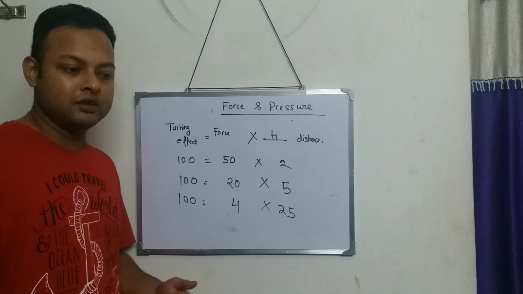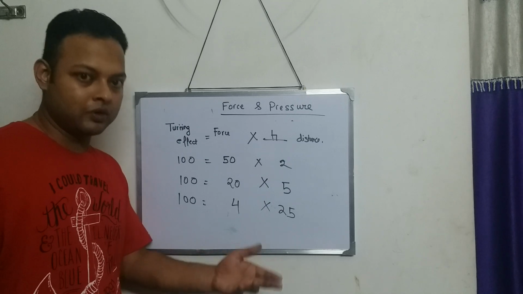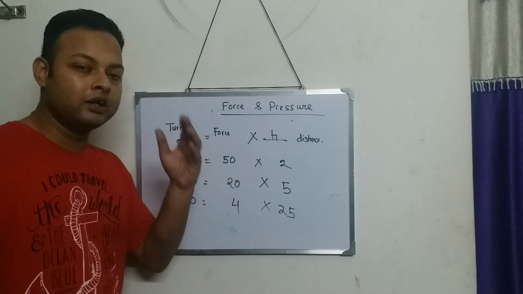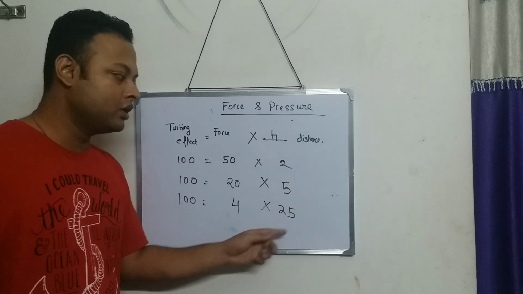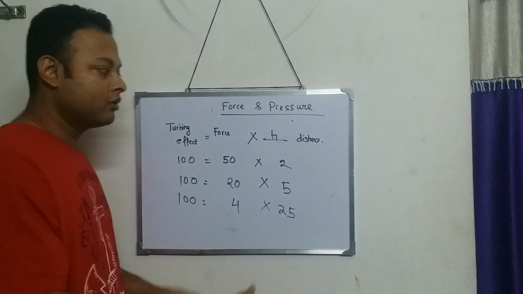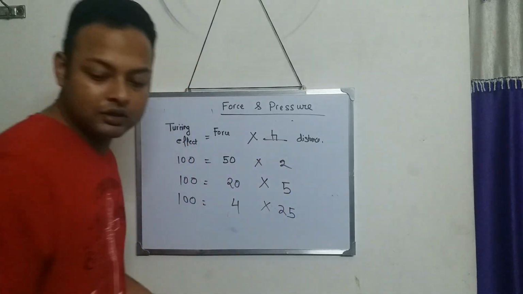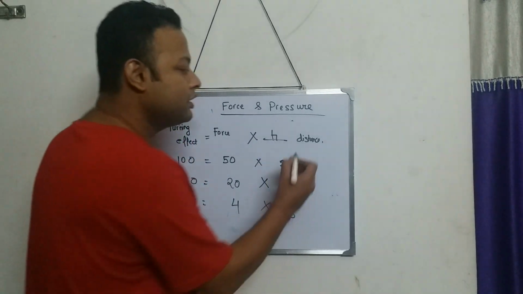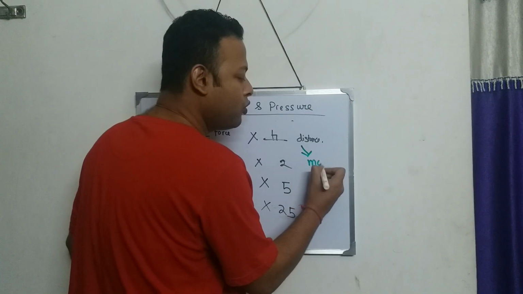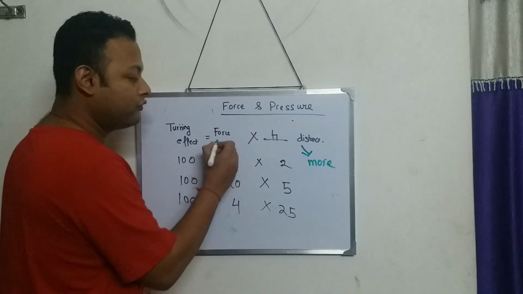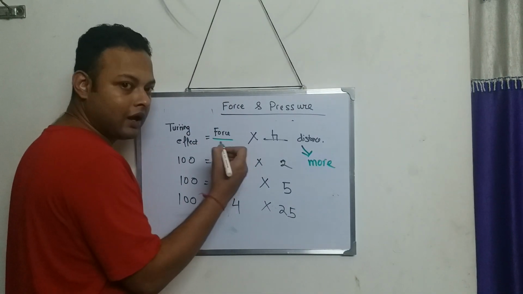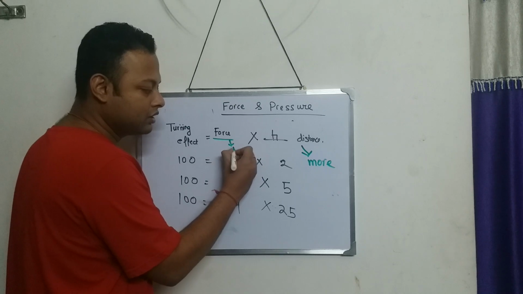So in the machines or the instruments that we'll talk about, you will see in all the instruments the perpendicular distance is more. Why is the perpendicular distance more? If the perpendicular distance becomes more, then the force that we apply with our hand becomes less.